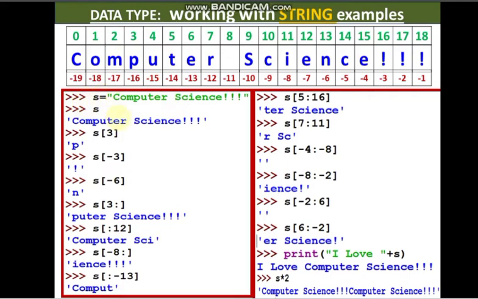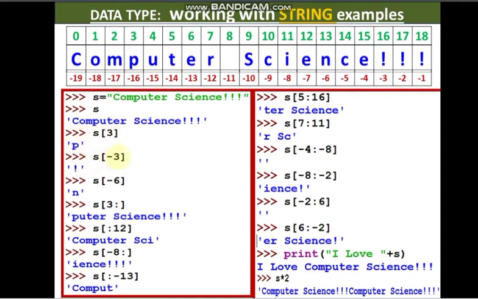Now let's see, I have done these codes, I have run these codes. So let me explain you from here itself. Now suppose I want to print the 4th character. So the 4th character is P. So since I'm writing S, and in square brackets you have to mention the index. Always inside the square bracket you have to mention the index number. So when I'm writing 3, so who is at 3? In forward direction 0, 1, 2, 3. In forward direction we have P as a character in the index number 3. So that is why it is printing P.